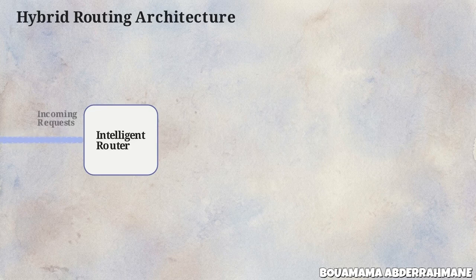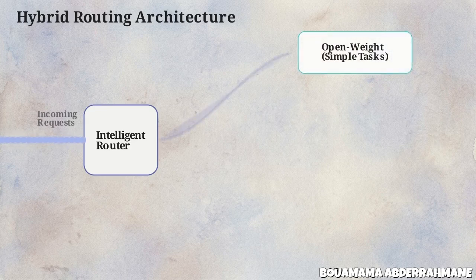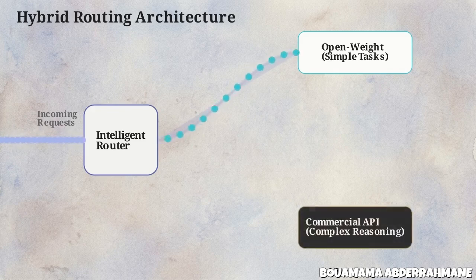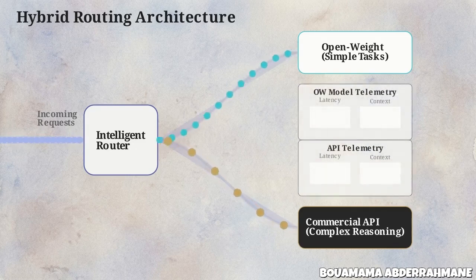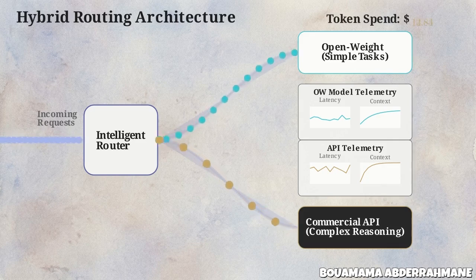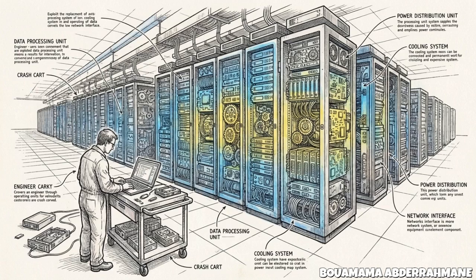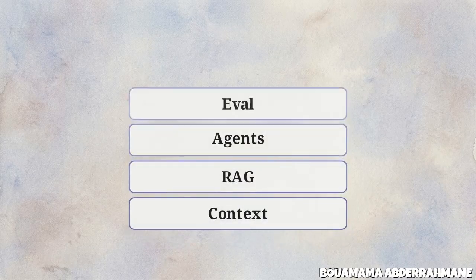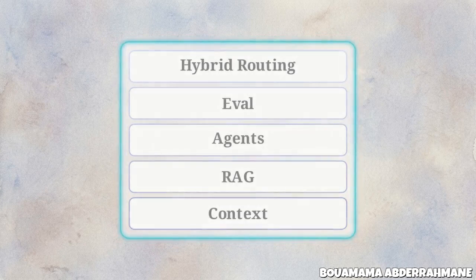Incoming requests hit a router. Simple tasks are sent to small open-weight models, while complex reasoning is diverted to expensive commercial APIs. Real-time observability tools are used to track this routing, monitoring context window saturation and token spend to keep the system financially sustainable. Deployment infrastructure determines whether an AI feature can transition from a successful prototype to a dependable production service. This unified 5-layer stack from context to deployment represents the current architectural standard for building autonomous AI systems.